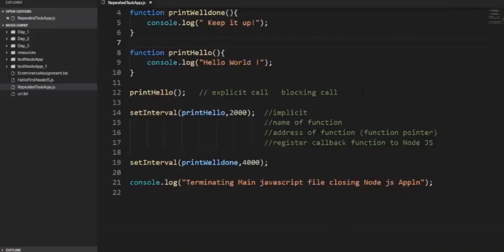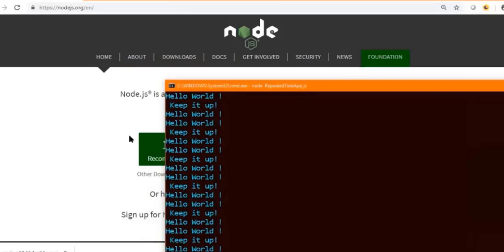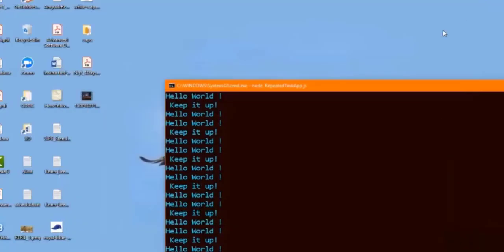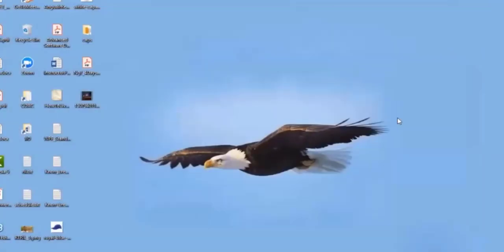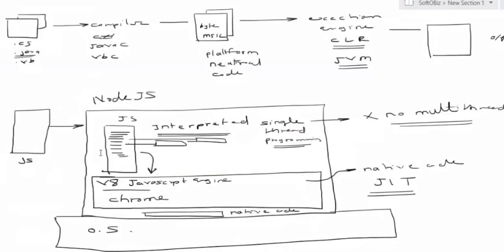Let me come back to the slides. Whatever discussions I carried out, I am now putting in front of you in a diagram. Here is a Node diagram. I said that you write a JavaScript file. Under that JavaScript file, we write a lot of functions, but we do not want these functions to be directly called. We will have some mechanism where we register those functions.